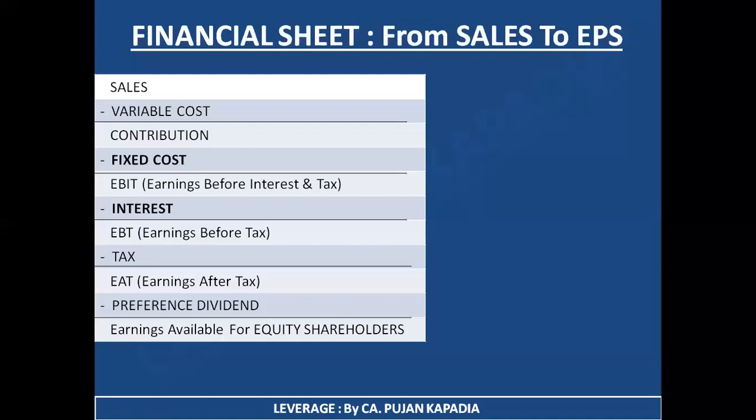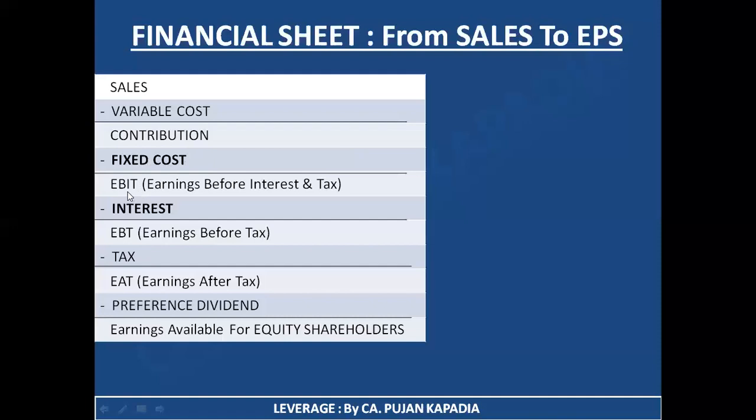For example, my factory is on rent. Now, whether I'm manufacturing and selling 1 unit or 1 lakh units, the rent expense is going to remain constant. So I'm going to deduct fixed cost. Contribution was the margin that I'm earning on my production, minus which I have deducted fixed cost.